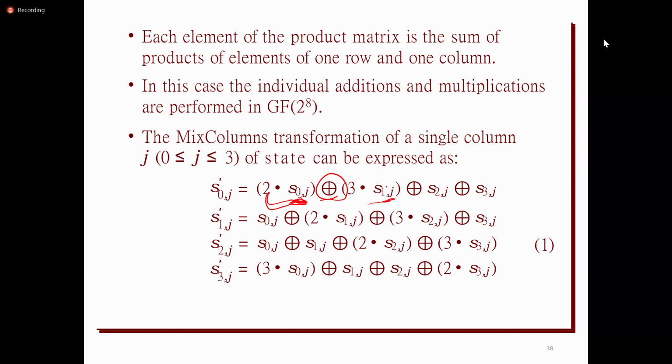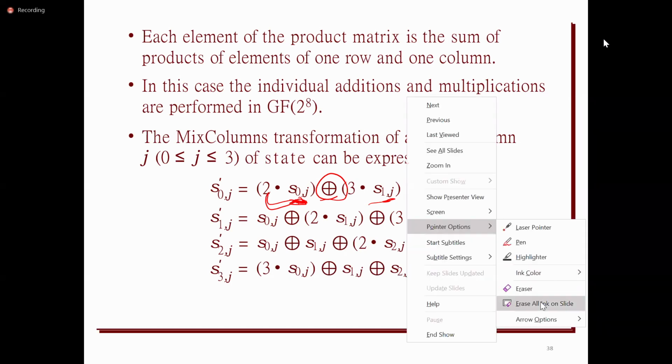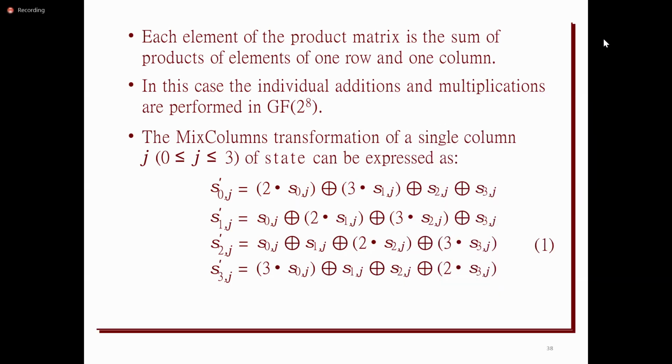What it is taking is the same column. If you observe, the row indexes are changing, not the column indexes. The name mix columns itself specifies that it is going to take column by column values and then change the values. Here the row index is going to change, the column index will remain the same.